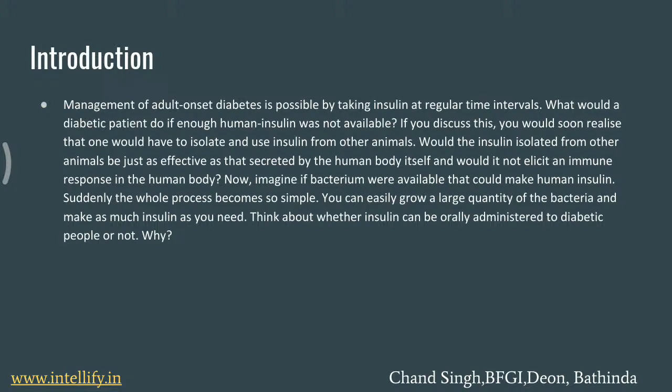So, guys, you all know about the function of insulin. Insulin is a hormone that is produced in our pancreas, in the beta cells of the pancreas, and this hormone converts excess glucose in our blood into glycogen, and the glycogen is further stored in the cells of the liver. So what if the insulin is not working properly, or insulin is not produced by the cells of the pancreas? Then there is a problem in our body. So what is the problem?